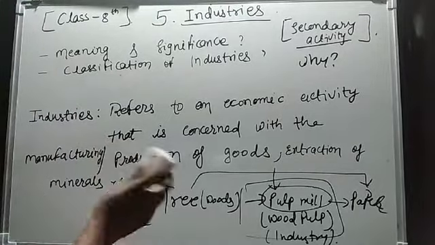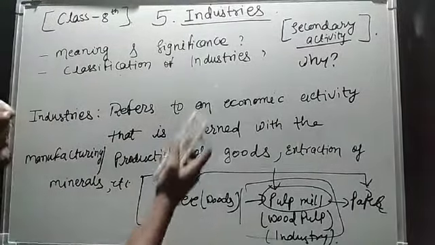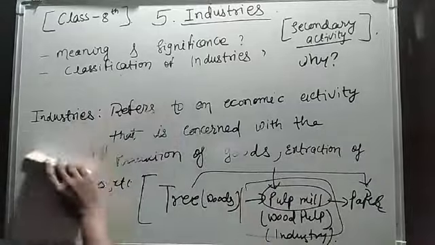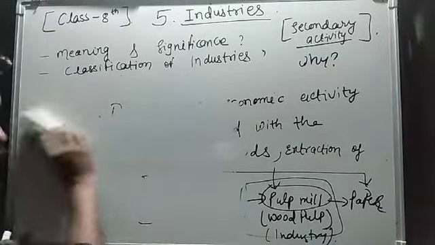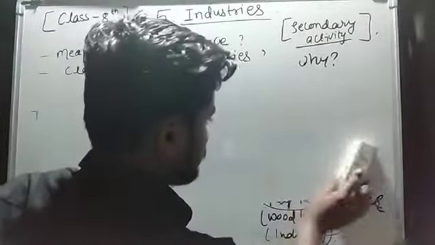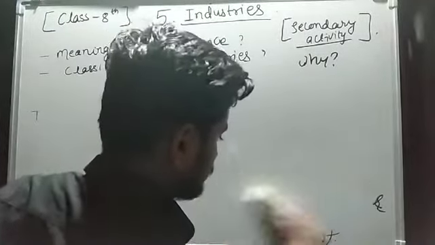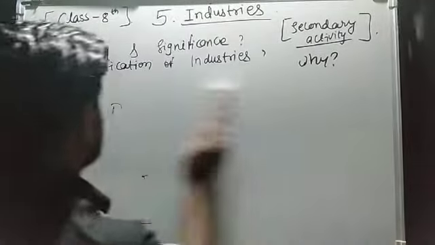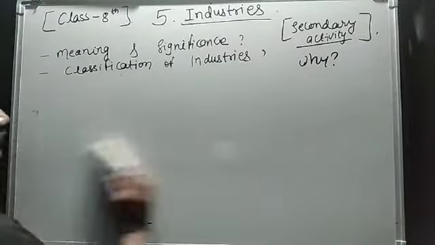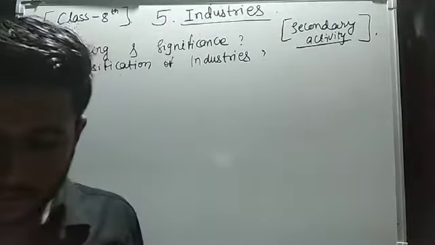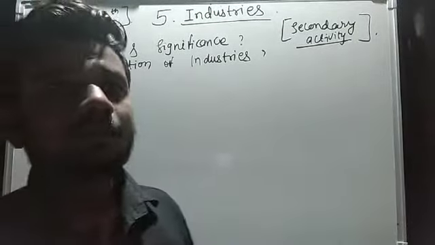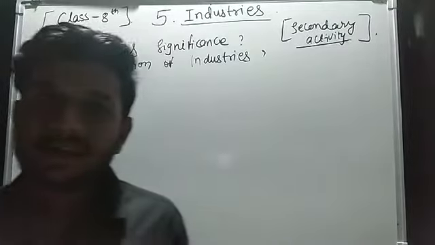Now we will move to our next topic, that is the classification of industries. Here we have seen that industries can be called secondary activities.